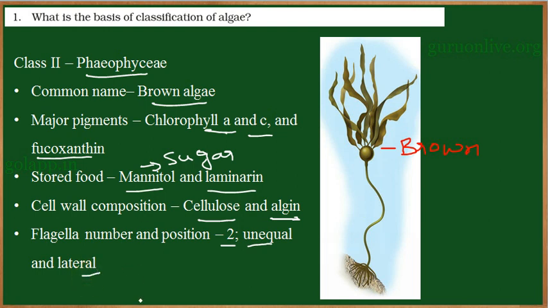So these are the characteristics of Phaeophyceae. They are brown algae. For brown color they have fucoxanthin. Along with fucoxanthin they have chlorophyll A and C. They store food in the form of mannitol and laminarin. The cell wall composition is cellulose and algin, and the number of flagella is 2. It is unequal and they are laterally located.